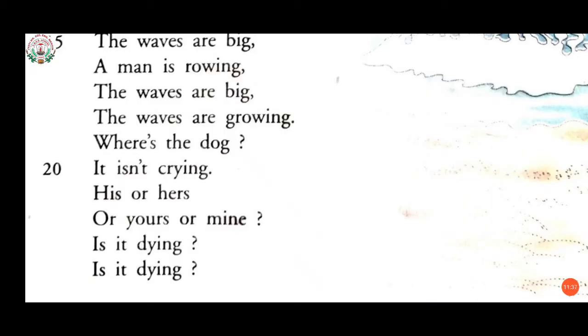So again I want to read these lines. A man is rowing, the waves are big, the waves are growing, where's the dog?